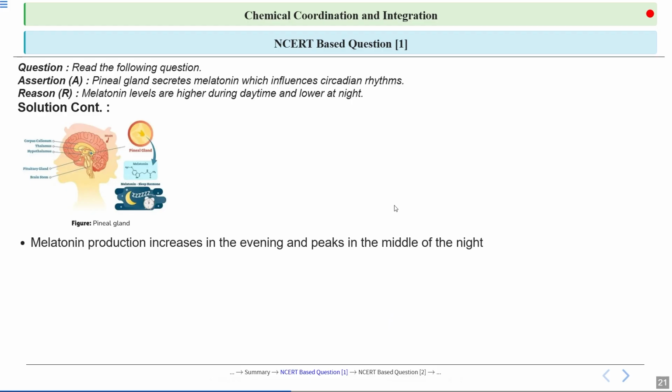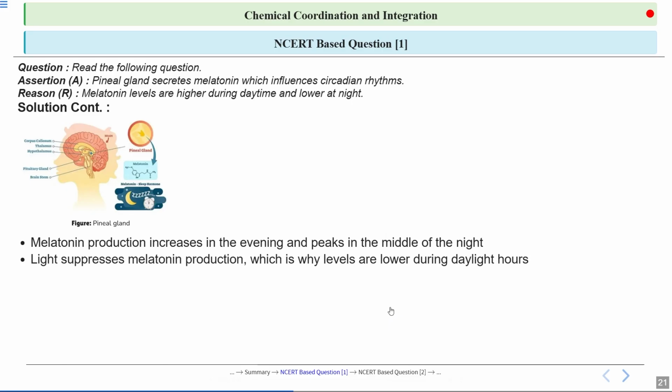Melatonin production increases in the evening and peaks in the middle of the night. Light suppresses melatonin production, which is why levels are lower during the daylight hours. So this pattern helps promote sleep at night and wakefulness during the day.